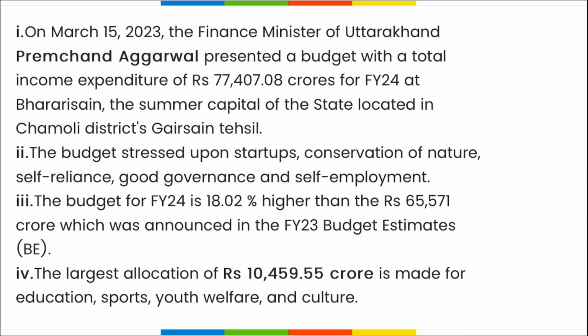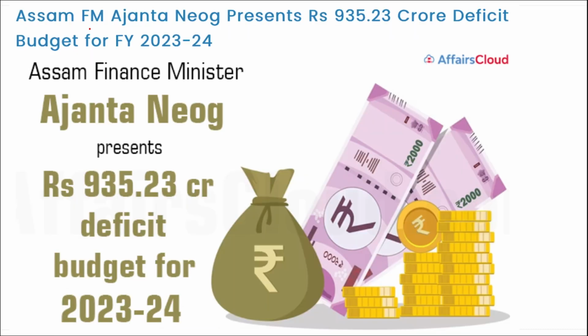Alright, next. Assam's Finance Minister Ajanta Neog has presented their budget also for fiscal year 23-24, and their budget was for 935.23 crore rupees. Here the main emphasis is on social security, and various new schemes were announced for boosting micro entrepreneurship and creating employment in the state.